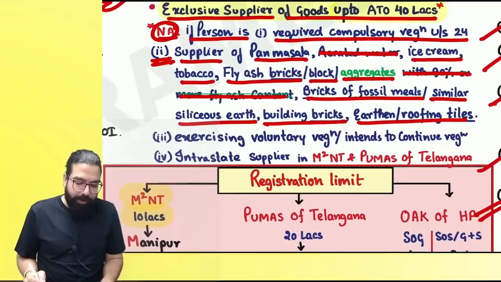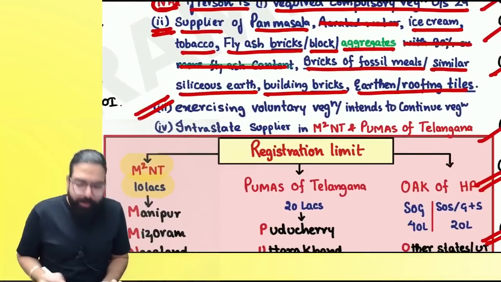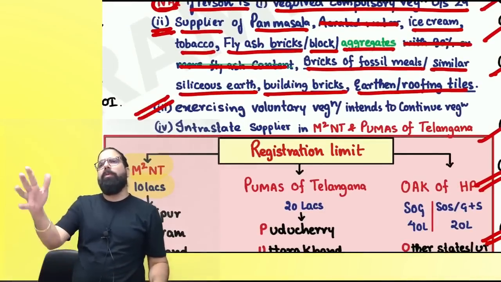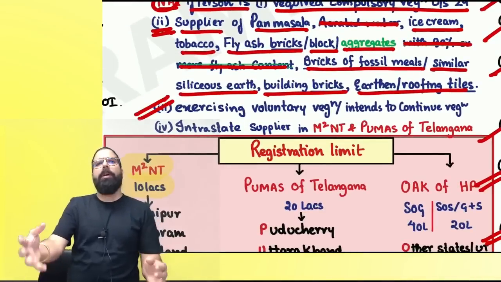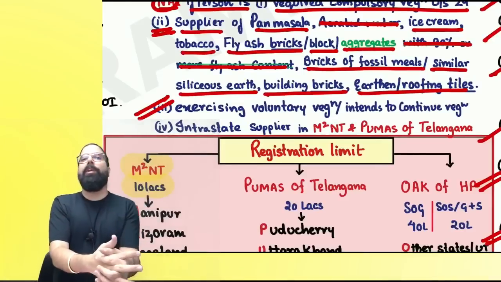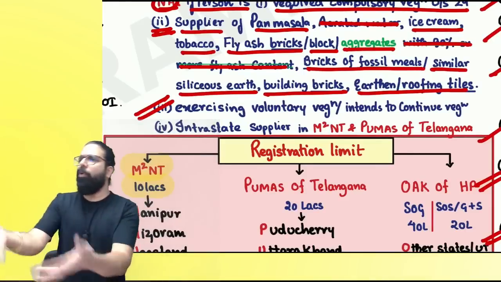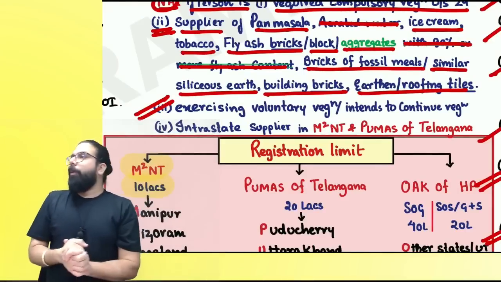The next one over here is, if you are exercising the option and telling, sir, I don't want the 40 lakh, I want to voluntarily take registration. The government is telling you, if you want to be the bakra, then who will give you 40 lakh and all? If you don't want it, who will give you? Are we all clear till here?